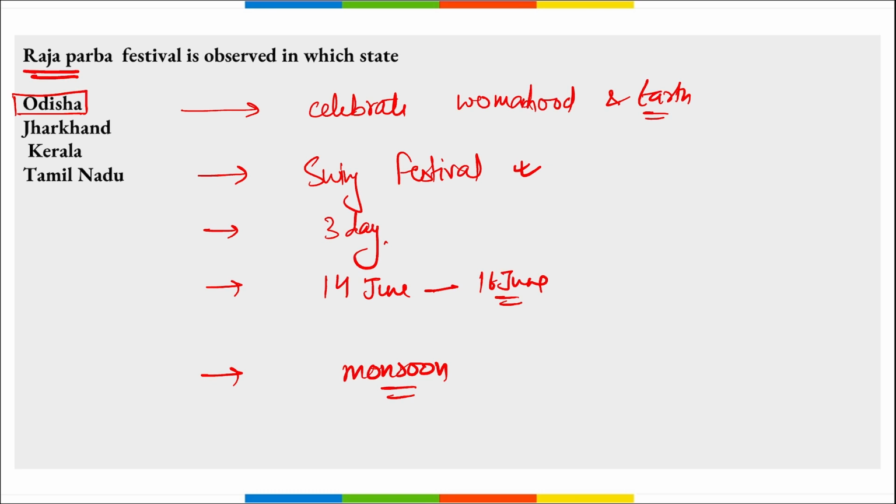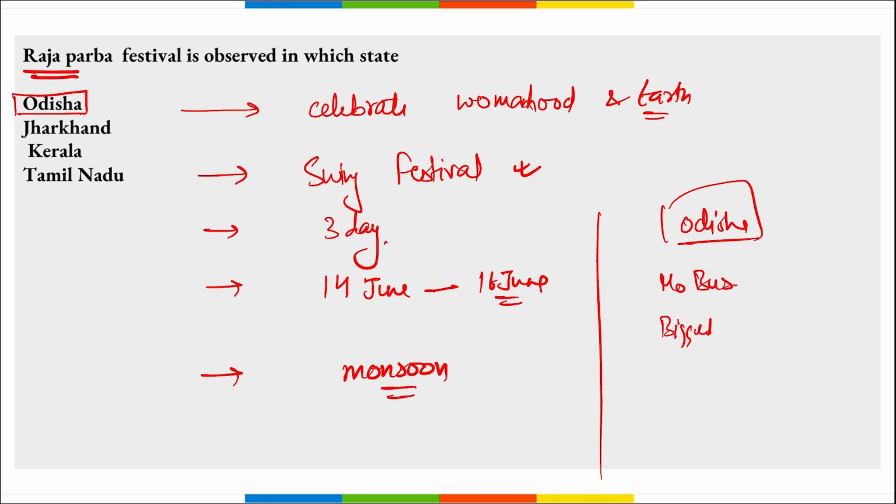Then if we talk about Odisha, remember, Mobus festival is observed. Mobus was launched in Odisha. Then the biggest hockey stadium is also in Odisha. Apart from this, the first Olympic values education program was launched in Odisha. In Odisha only, remember, the first tribal health observatory was also set up.